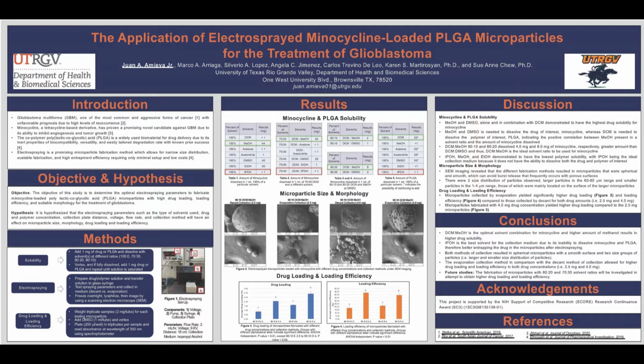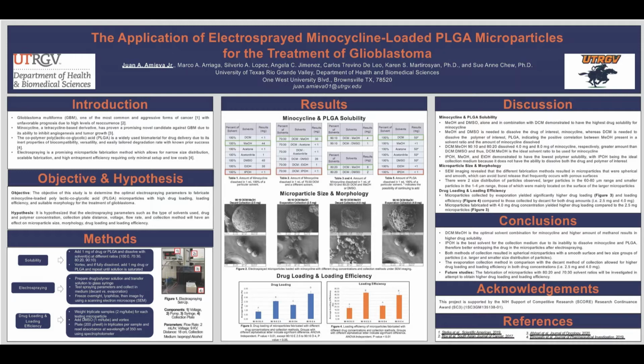Now, the objectives of this study is to determine the optimal electrospraying parameters to fabricate Minocycline-Loaded PLGA microparticles with high drug loading efficiency, and suitable morphology for the treatment of glioblastoma. Now, it was hypothesized that the electrospraying parameters, such as the type of solvents used, the drug and polymer concentrations, collection plate distance, voltage, flow rate, and collection method would have an effect on microparticle size, morphology, drug loading, and loading efficiency. Now, our methods are separated into three different lab procedures.